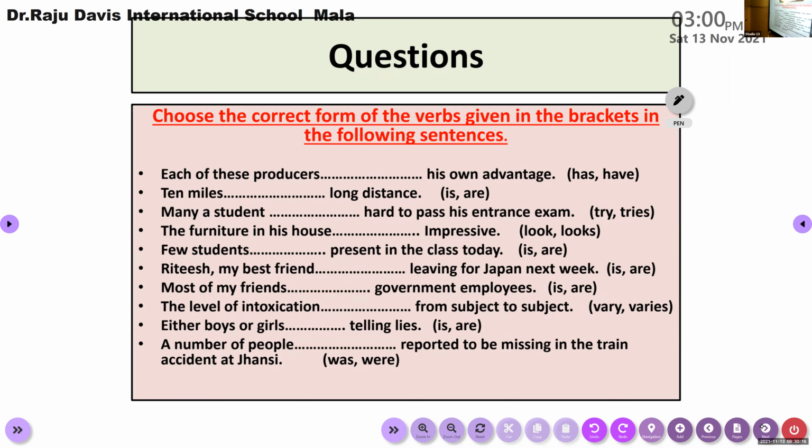Same question and its answers are there in the website. See, I have a request. Only after writing the answers, you can check your answers from the answer key. Okay. So it's time, children. Thank you so much.